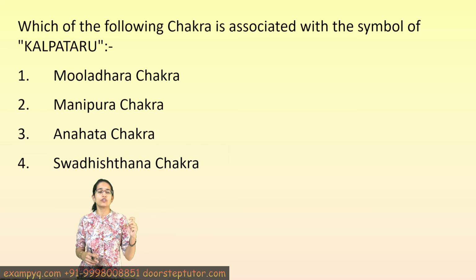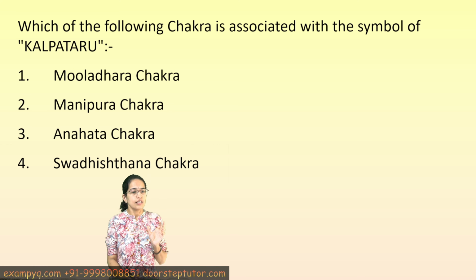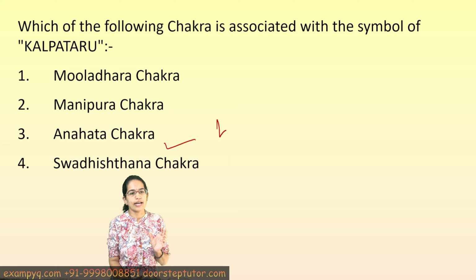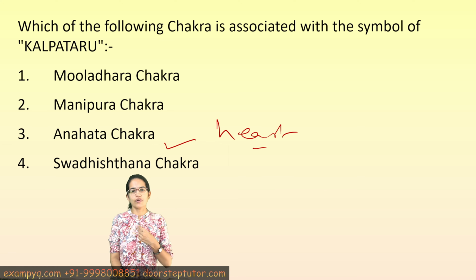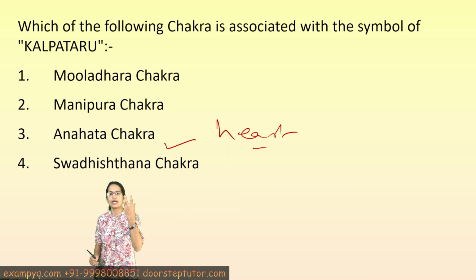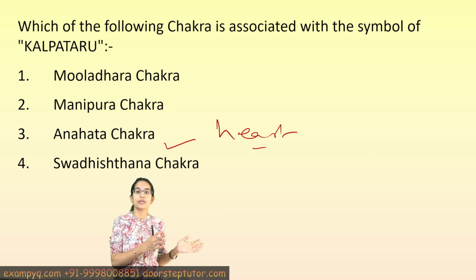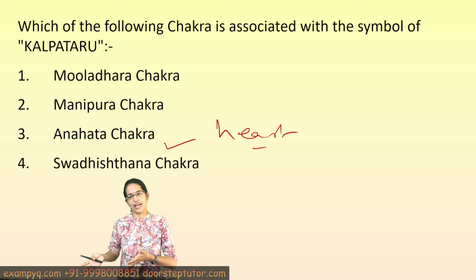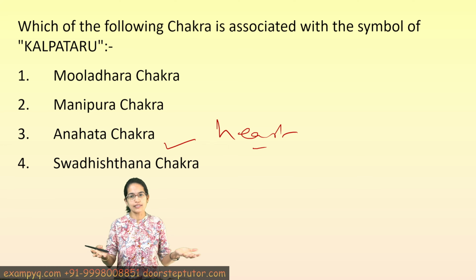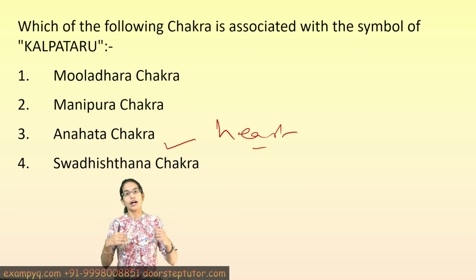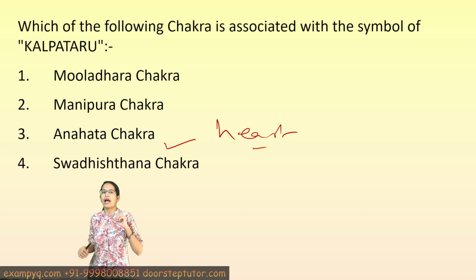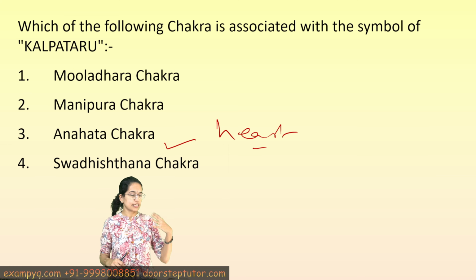The next is which of the chakras is associated with Kalpataru. Now Anahata chakra is the one which is also called the heart chakra, and it is somewhere close to the heart, and it helps us to bring the thoughts to reality. It is also called Kalpataru because it has the power to manifest the desires into reality, and it creates the sense of awakening, the sense of balance, and the feeling that your heart energy is more purified, and this is how the chakras function.